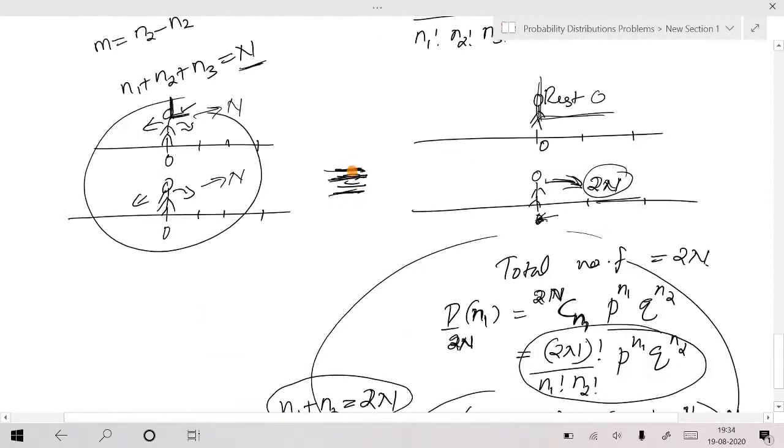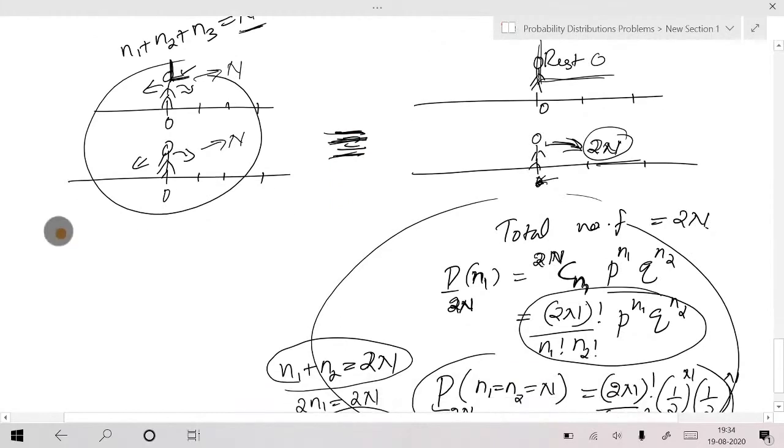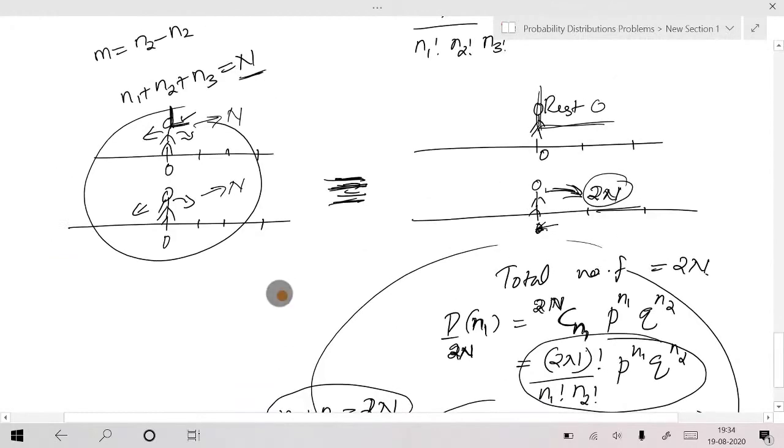Sir, for the second method, we are making the first person our frame, and we are making 2n steps, right? Yes. So this will be equivalent to the second person moving one step ahead, and the second person moving left one step, right? Yes. Then what if they move in the same direction? Can we take 2n steps in that case also? Wait a second. Can you ask that last question again?